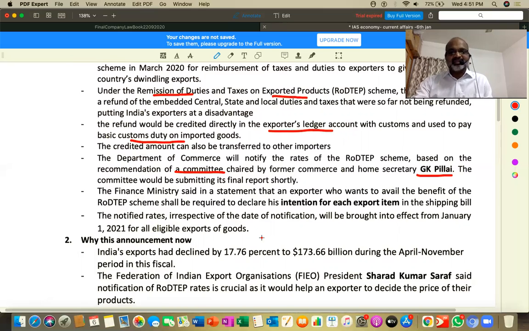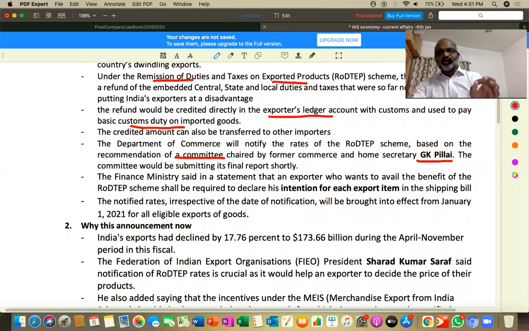Next one, Finance Minister said in a statement that an exporter who wanted to avail the benefit of this scheme shall be required to declare his intention of each export item in shipping bill. That means if in case you want to avail this facility, you have to mention your intention of this clearly. Okay, the notified rates, whatever rates that are notified, irrespective of date of notification, will be brought into effect from January 1st 2021 for all eligible exports.